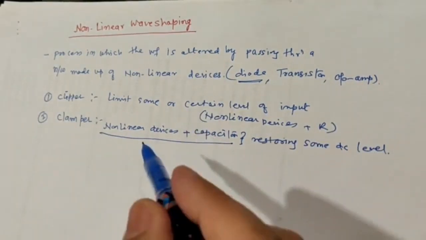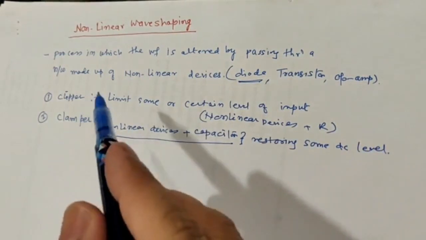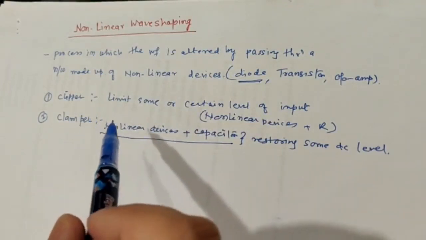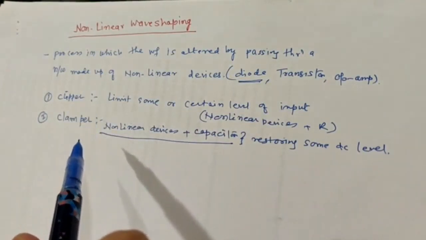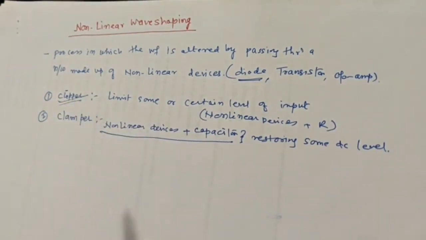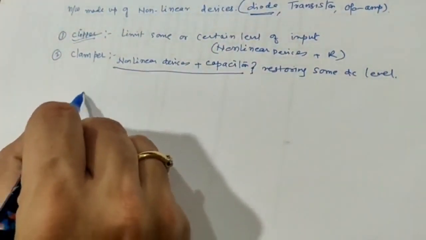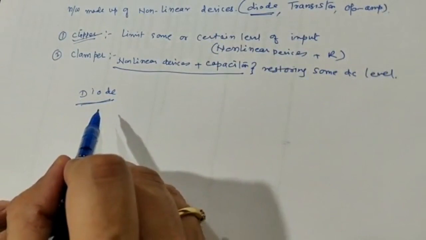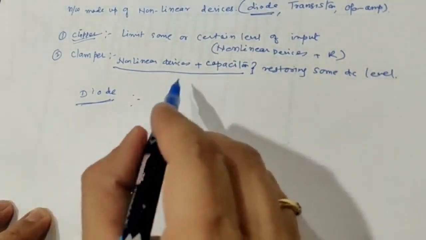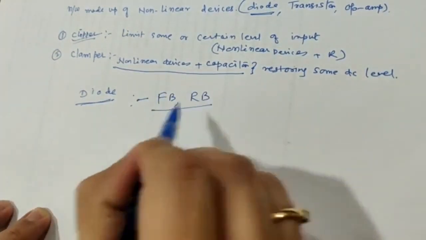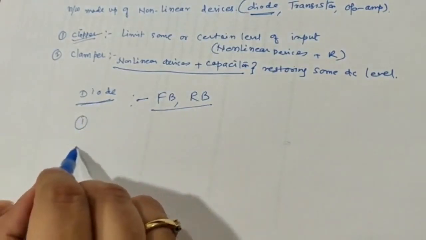Of course, when we start with the two individual non-linear applications, clipper and clamper, we will be studying the clipper and the clamper circuits in detail. So let us move towards the first part, which is called the clipper. Before we start with the clipper, we are using a non-linear device called a diode, so one should know about the diode. How does a diode work? You know that a diode has two regions of operation: one is called forward bias, one is called reverse bias. Now what is forward bias and what is reverse bias?